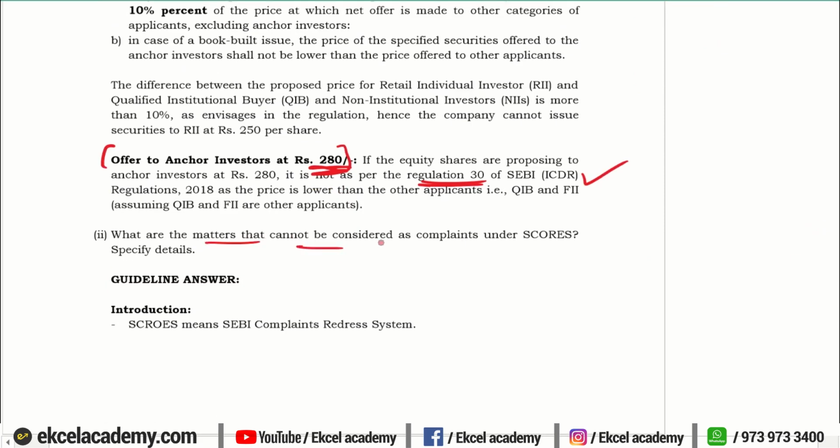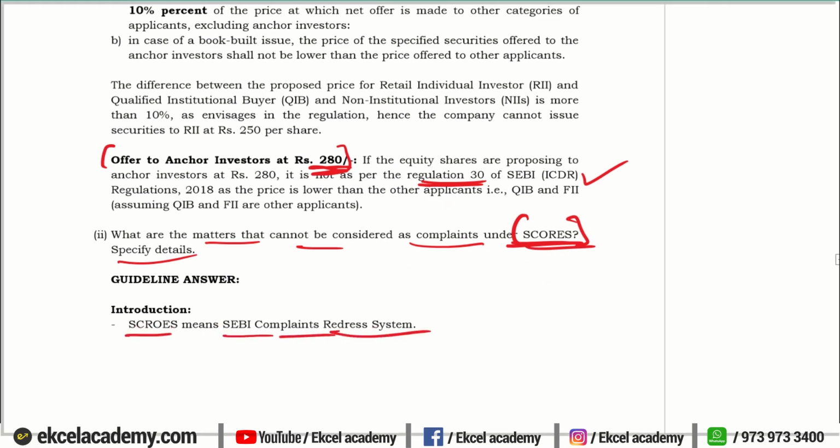What are the matters that cannot be considered as complaints under SCORES? Specify the details. So they have simply given what is SCORES, so it is important for you to clearly mention what is SCORES. In the introduction, say that SCORES is a SEBI complaint redressal system. We know that